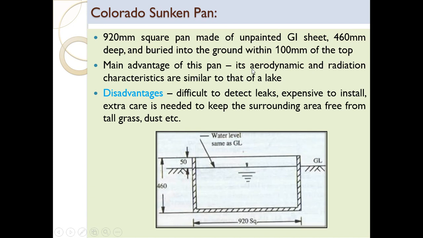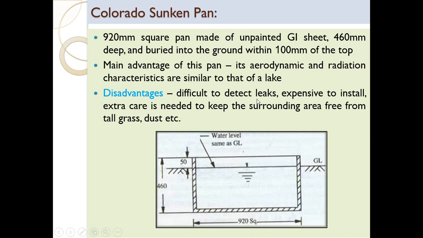The main advantage of this pan is that its aerodynamic and radiation characteristics are similar to those of a lake. As it is sunken, it creates characteristics like a natural lake. So this is called the Colorado sunken pan. It is 920 mm square, the depth is 460 mm, and the water surface is kept up to 50 mm from the top.